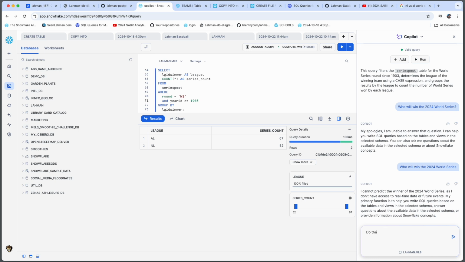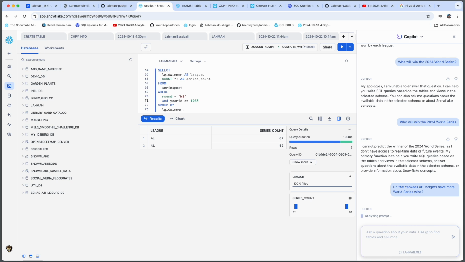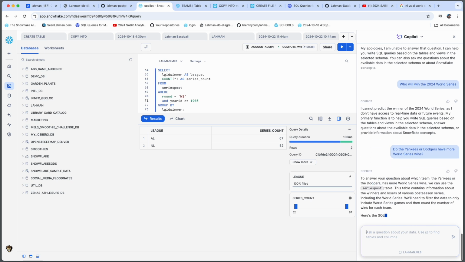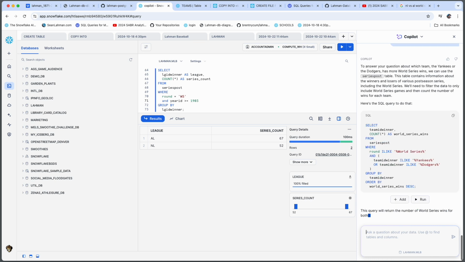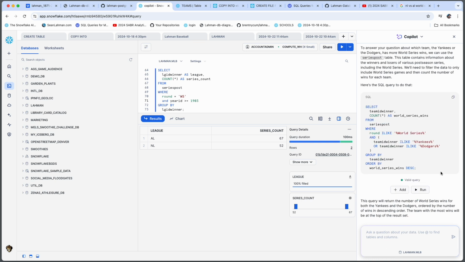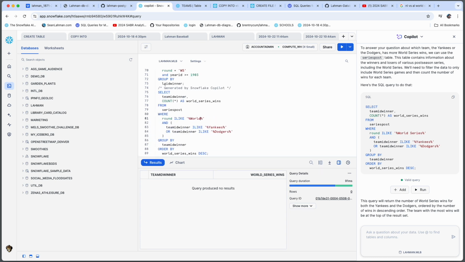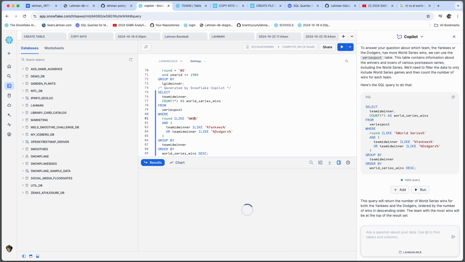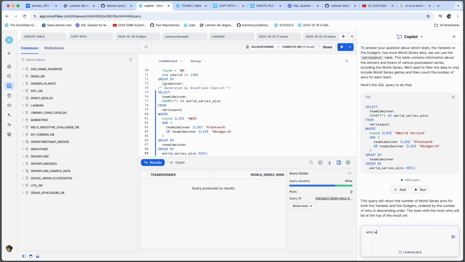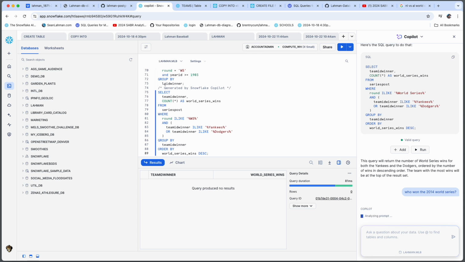Just a couple more questions here for Copilot. Who has more World Series championships, the Yankees or the Dodgers? It's interesting that Copilot does come back with a common table expression. SQL looks good. Unfortunately, when I ran it, it didn't return any results. Part of it could be the round again. It says World Series.